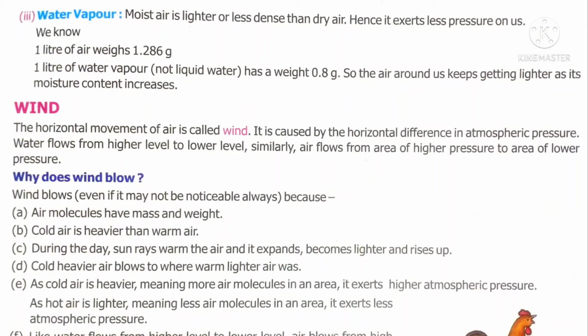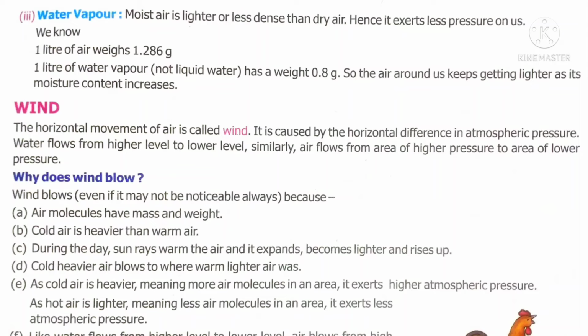This air expands, so it becomes very light, with less weight, so it moves upwards. So who will occupy this area then? The heavy air over the water sources moves towards this area. You know that water flows from high to low. In the same way, wind flows from a high pressure area to a low pressure area.